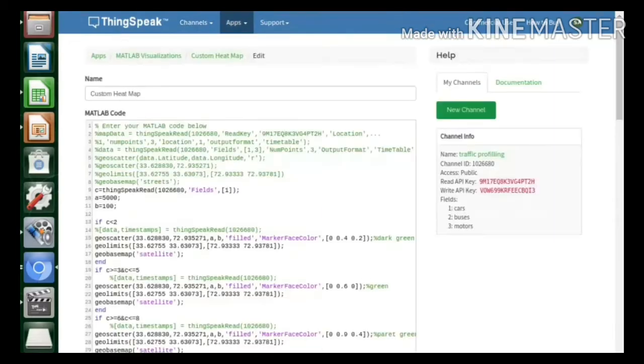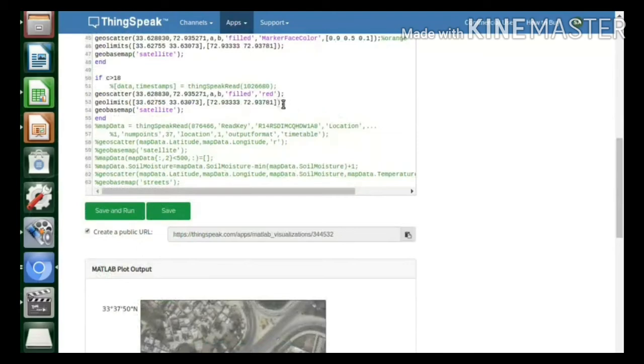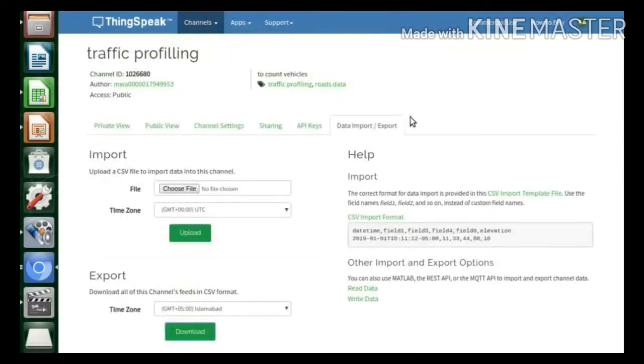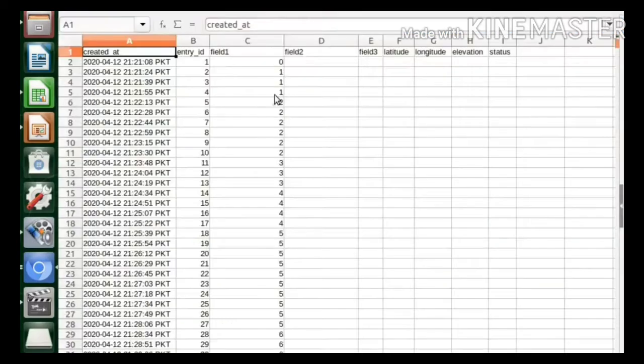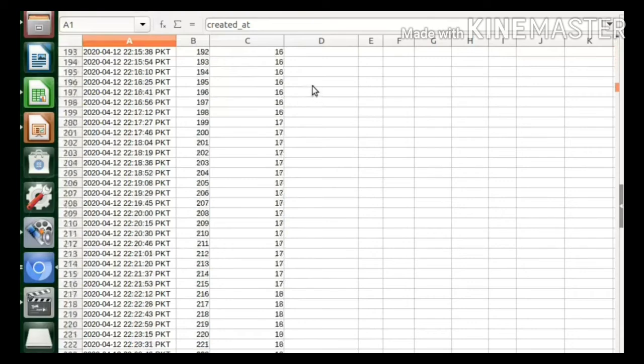The best thing about this cloud is that you can write any MATLAB code and run it on the cloud in real time. Here we have a code of a custom heat map, and here we have the output of this code. You can download the CSV file of all the data that is coming into the cloud. Now this is the CSV file of all the data that is coming into the cloud.